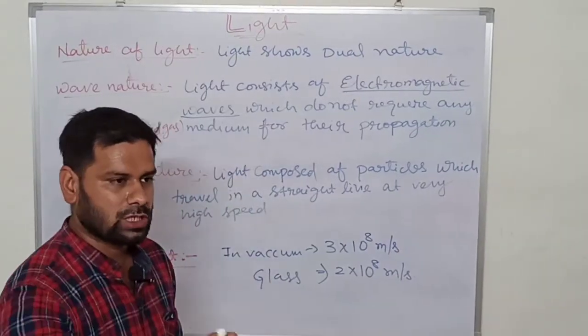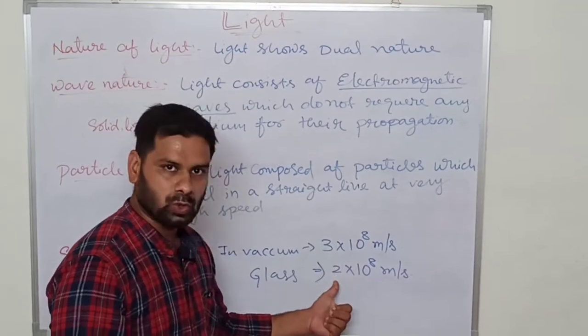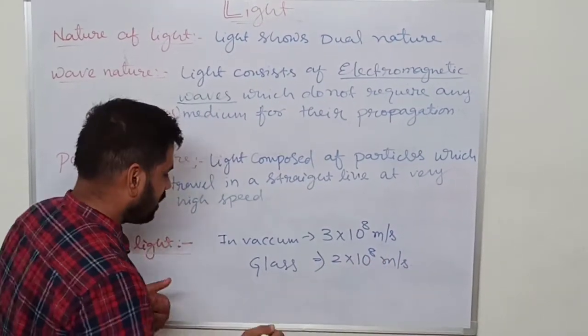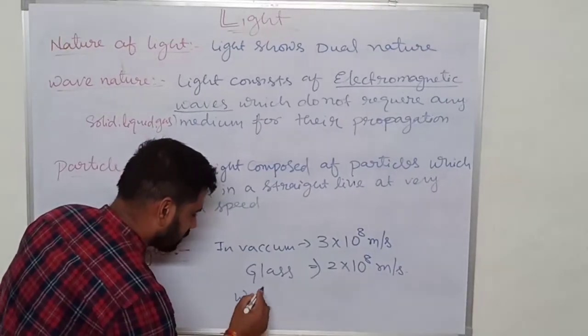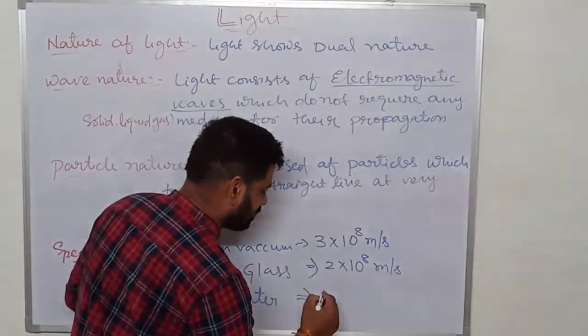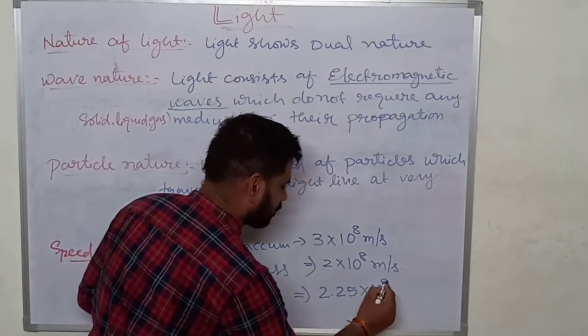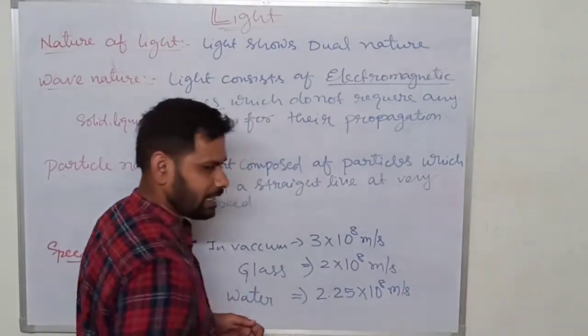When light goes through glass, its speed reduces a little bit from 3 to 2 into 10 to the power 8. If light goes through water, the speed will be 2.25 into 10 to the power of 8 meter per second.